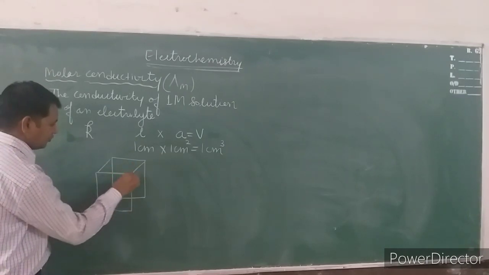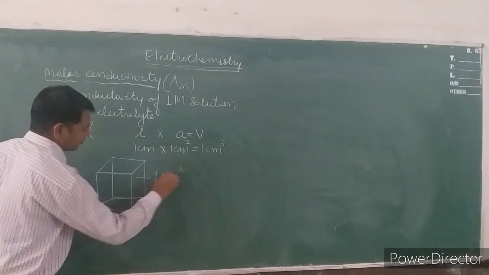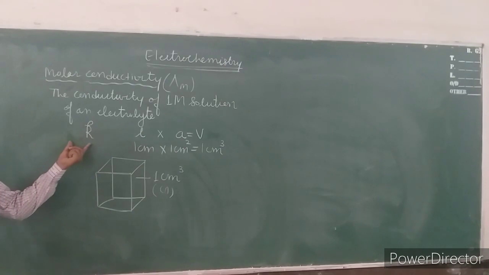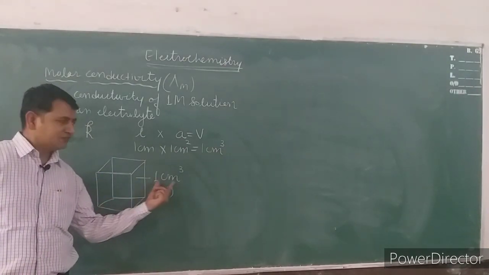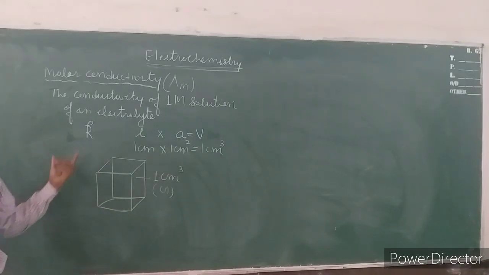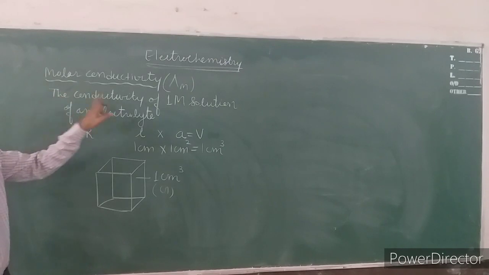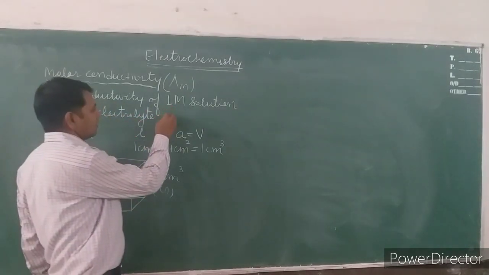1 centimeter cube volume. Conductivity is the conductance of 1 centimeter cube volume in the terms of volume itself. So the conductivity of 1 molar solution of an electrolyte is known as molar conductivity.